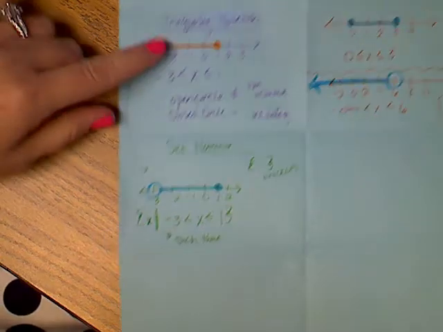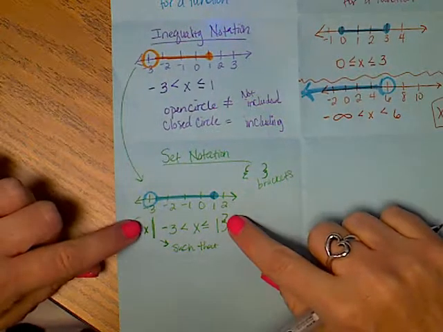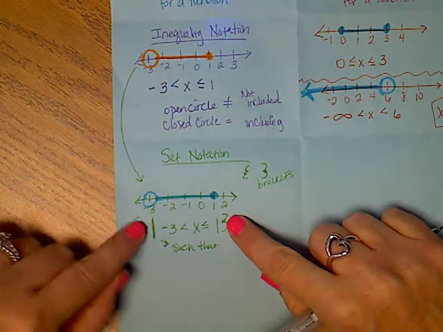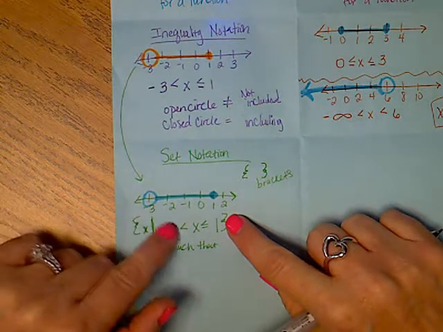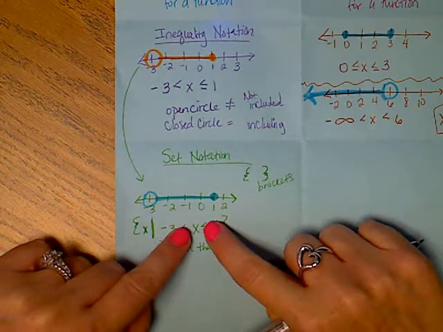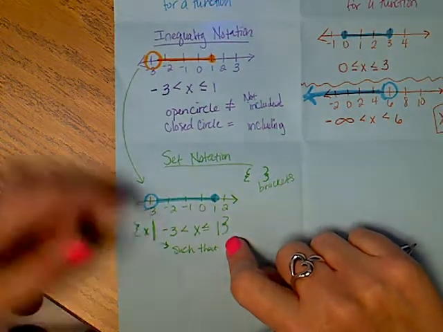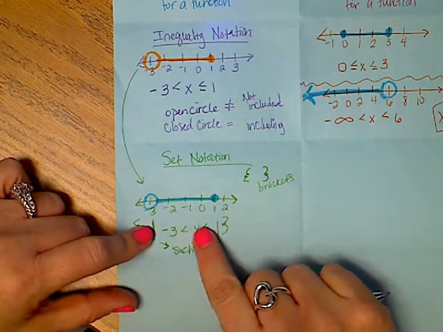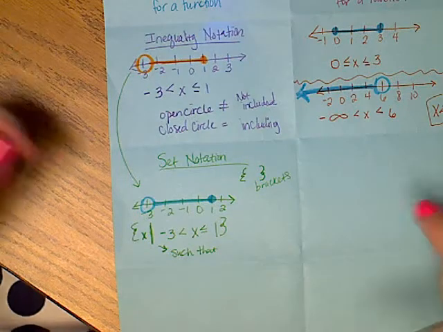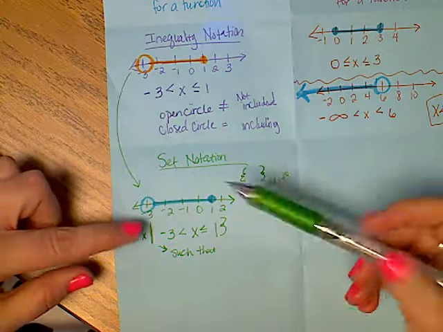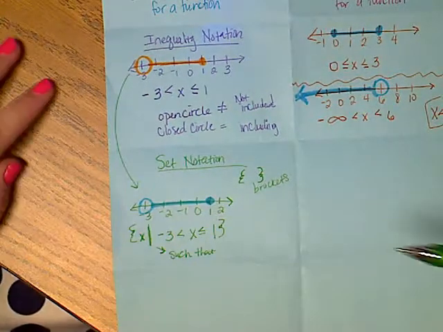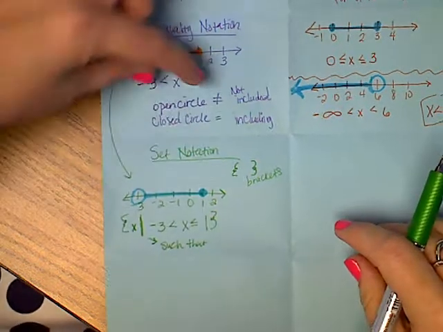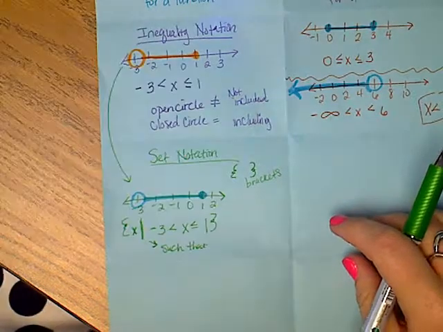It's different than inequality only in the braces, the line with the extra variable. It literally moves from the left to the right. Signs go in the same way. So it's X, this is read X such that -3 is less than X, which is less than or equal to 1. People don't like this one, and the reason they don't like it is all this extra stuff. That's the only difference, though. You're going to take all of this, drop it right in, and you're good to go.